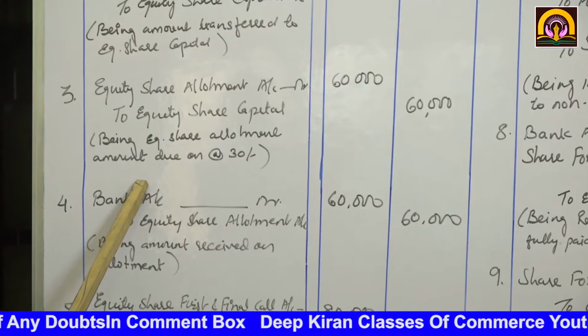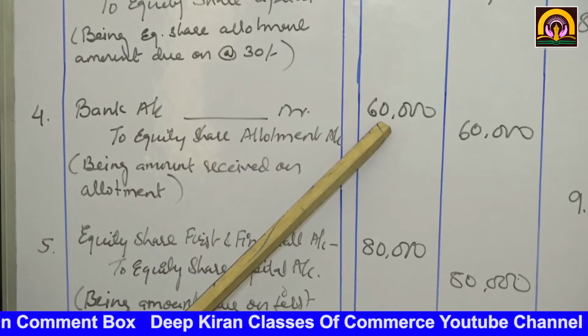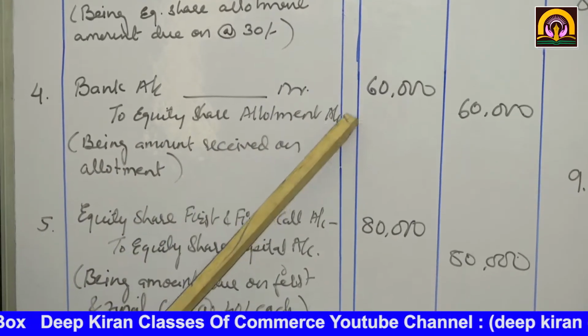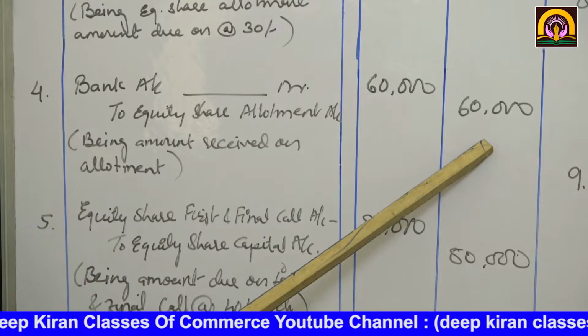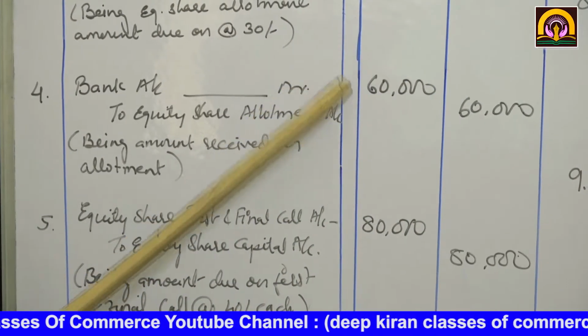Now all of them have paid, so bank account debit 60,000 to equity share allotment account 60,000. Here we have completed the allotment process.